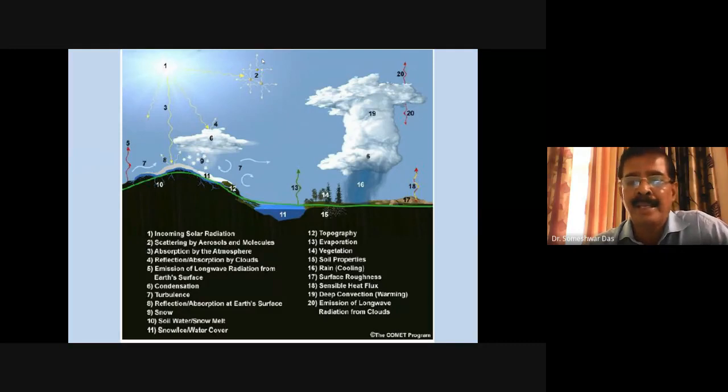Then how the land surface or the ocean surface interacts with the lowest layer of the atmosphere, that is the air-sea interaction, that also we have to take into account, right? So evaporation from the ocean, evaporation from the river, evaporation from the lakes, all those things have to be taken care of in the model.